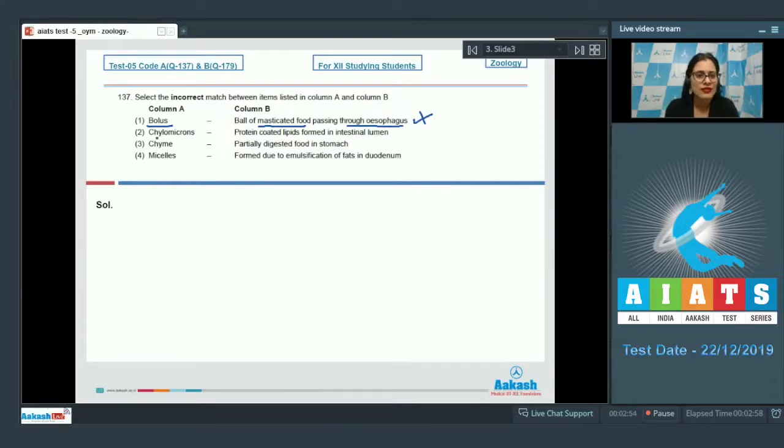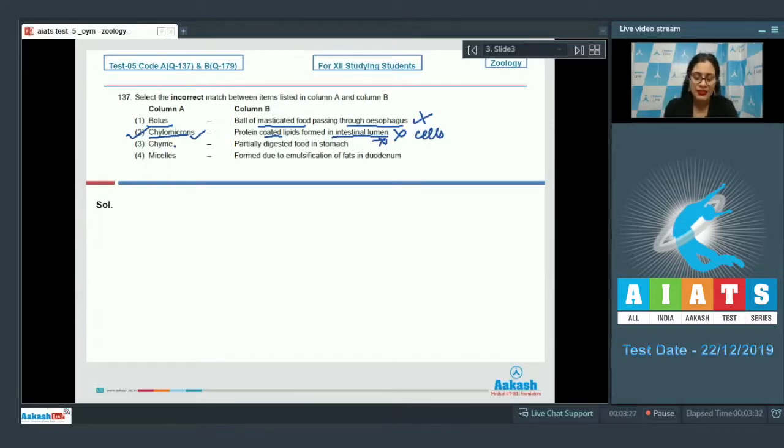The next match given is chylomicrons and the match is protein coated lipids formed in intestinal lumen, and as it is an incorrect match, so this is a correct answer to our question because lipids upon digestion in duodenum enter intestinal cells and are reconstituted to form chylomicrons that pass into lacteals. So chylomicrons are protein coated lipids formed in intestinal cells and not lumen.